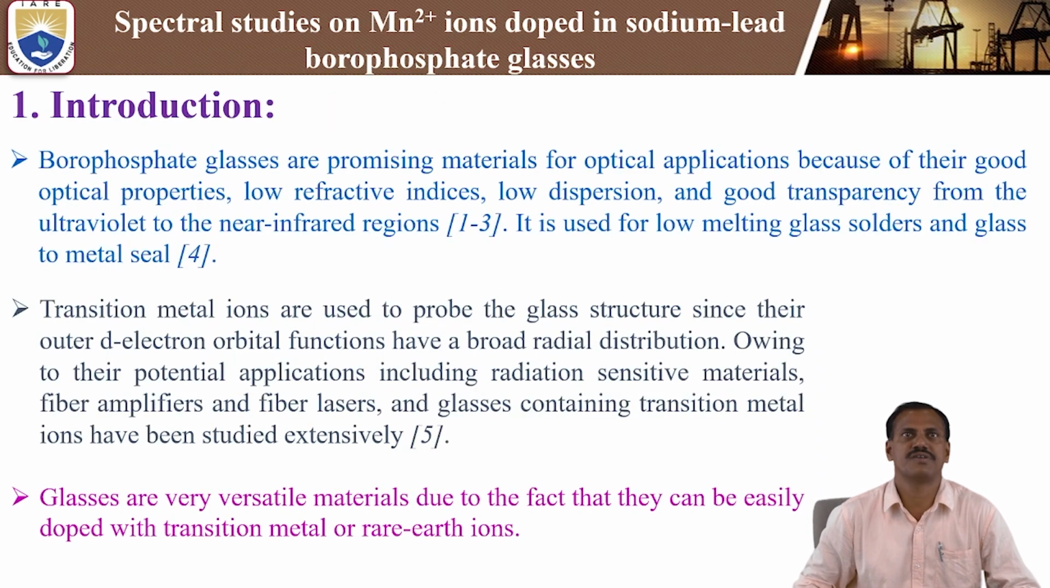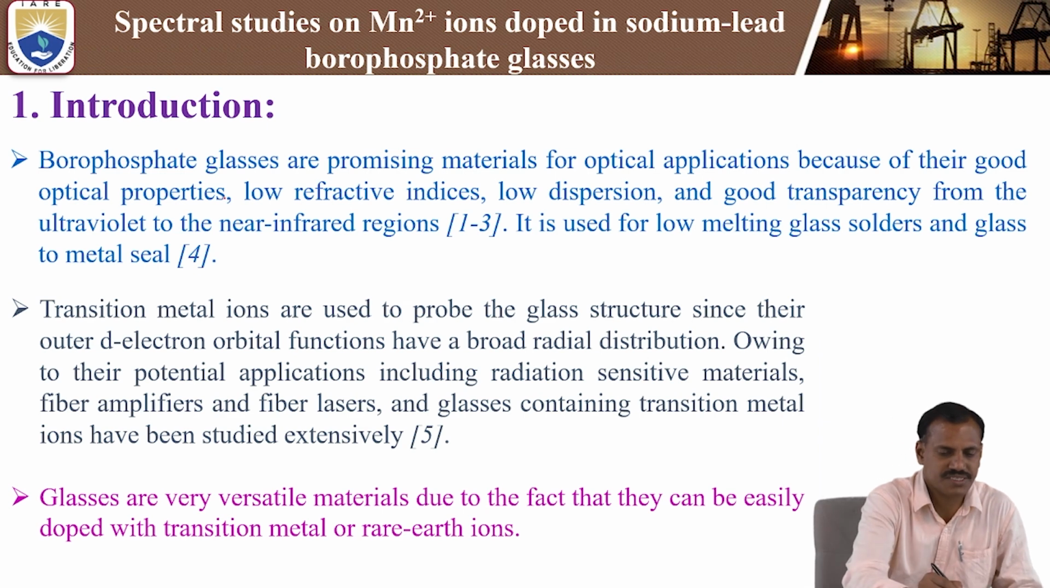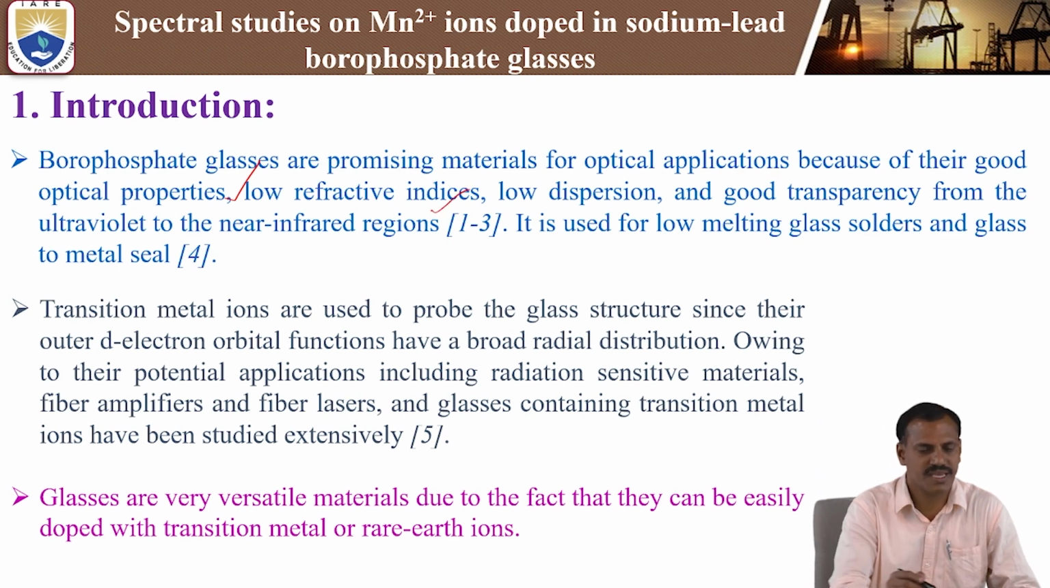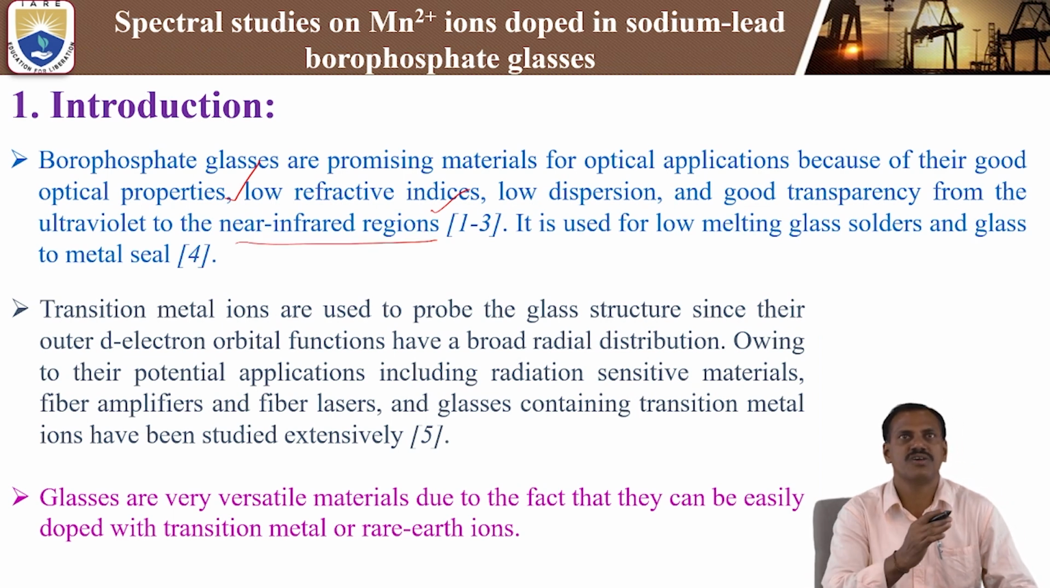First, the general introduction. Borophosphate glasses are promising materials for optical applications because of their good optical properties: low refractive indices, low dispersion, and good transparency from the ultraviolet to the near infrared region. So it is highly transparent from the UV region to the near infrared region. This is one of the prominent properties of borophosphate glasses.